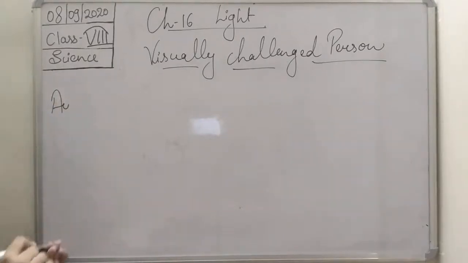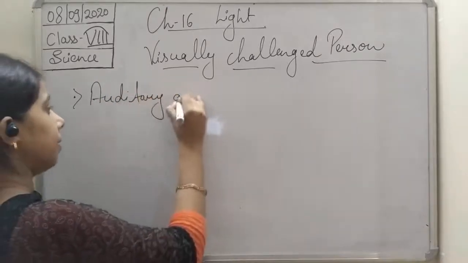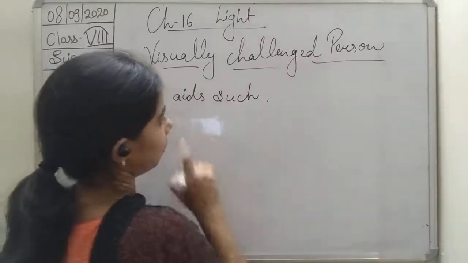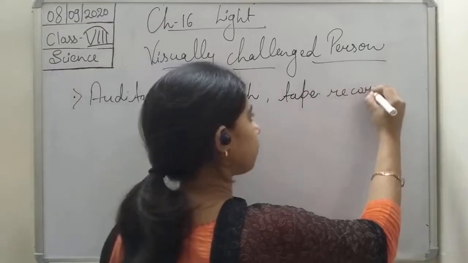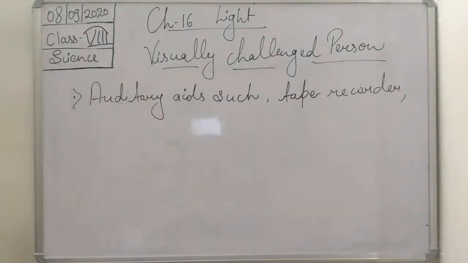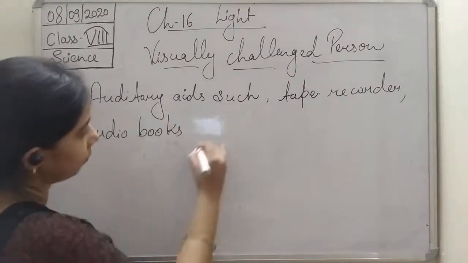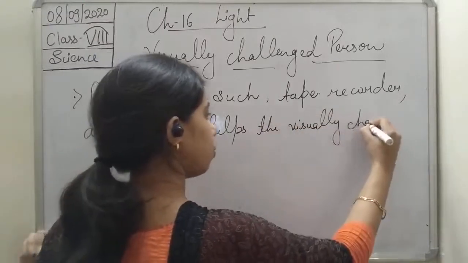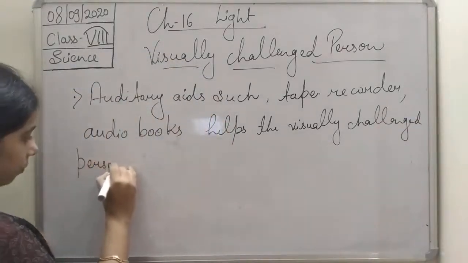Auditory aids such as cassettes or tape recorder, or audio books, help the visually challenged person to understand.